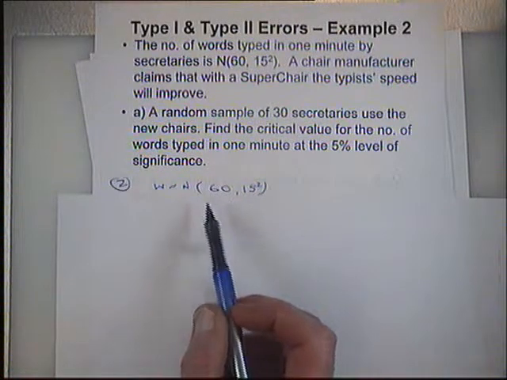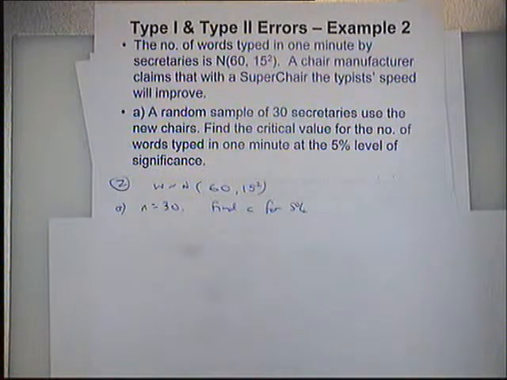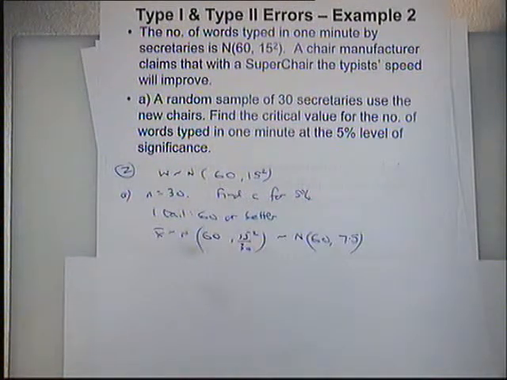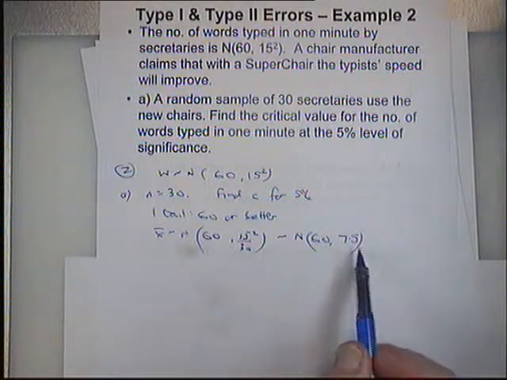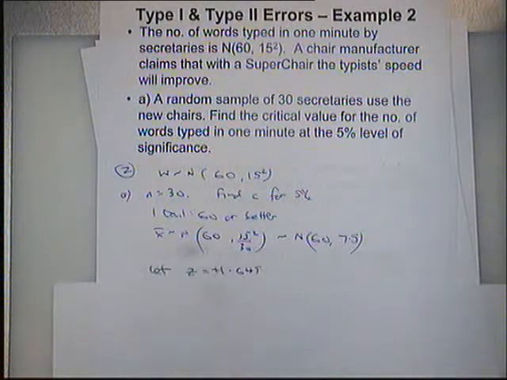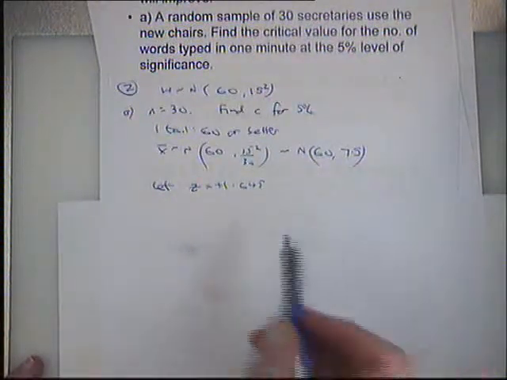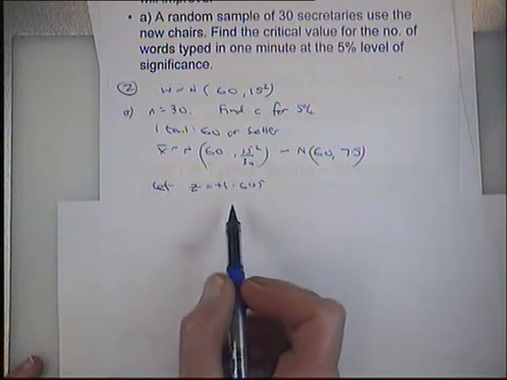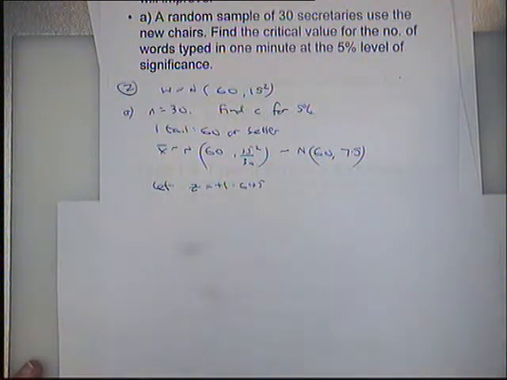Distribution we're dealing with, W is 60, 15 squared, sample size of 30. Find the critical value for 5%, one tail, because we only want it better than 60. X bar, the sample mean, is distributed with sigma squared over n, which comes down to 7.5. We want to use a Z value of 1.645. That is one tail at 5%. Memorise that one, 1.645. Positive because we are looking at something getting better.